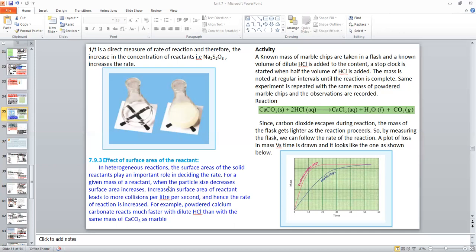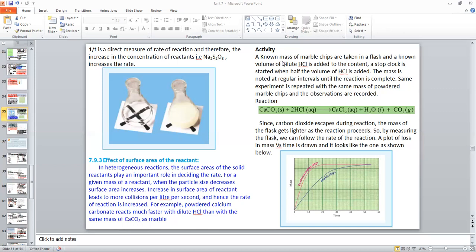For a given mass of reactant, when the particle size decreases, surface area increases. Increase in surface area of reactant leads to more collisions per liter per second, and hence rate of reaction is increased. For example, powdered calcium carbonate reacts much faster with dilute HCl than the same mass of calcium carbonate as marble.